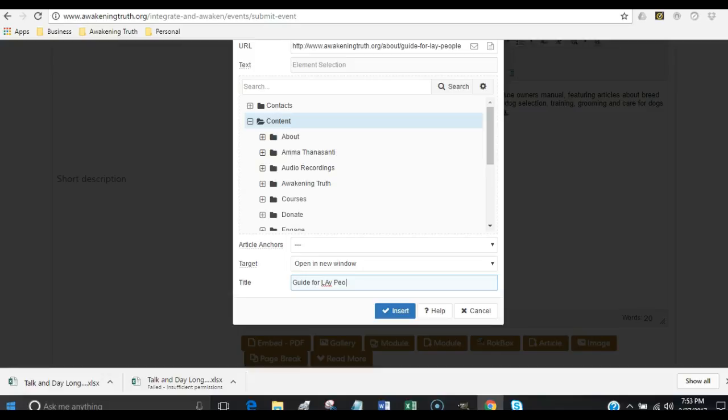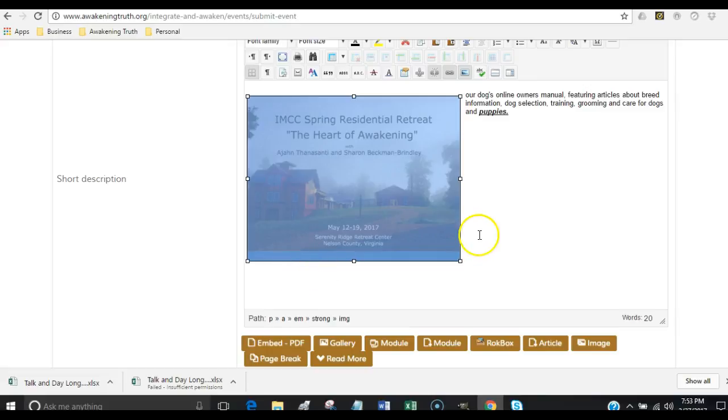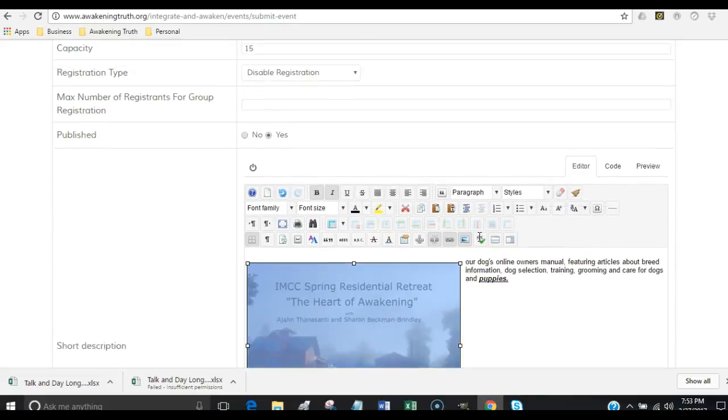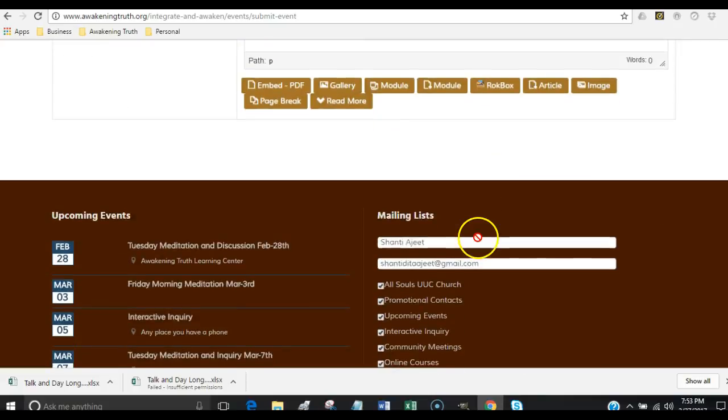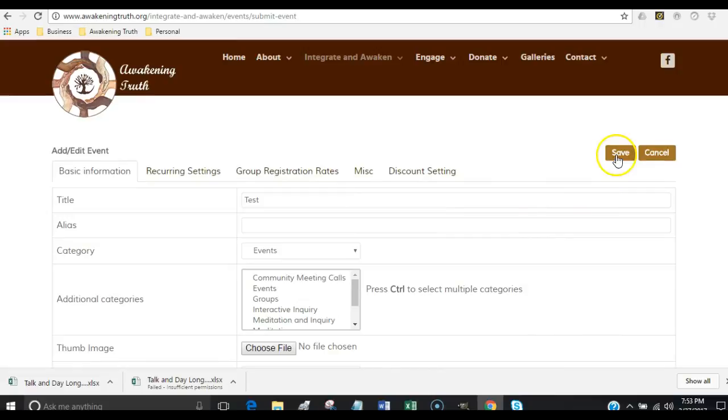This is actually an important thing. Guide for Lay People. This is a legal criteria right here. It's for people that can't see very well. It's accessibility. So they have readers that will basically read off Guide for Lay People if they can't quite see it. So when you're putting in an image, that's going to be important for you to do. Okay, so once that's there now, we'll be able to take a look at what we're doing. The description is fine. Let's go ahead and save this.